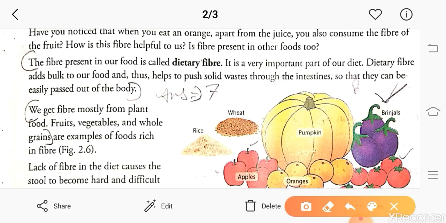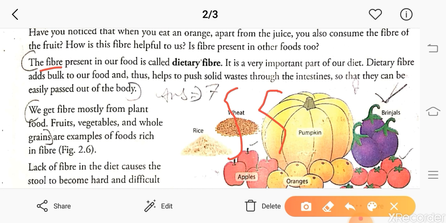Dietary fiber is a kind of nutrient, a form of fibers, which is present in our food. Why is it called dietary fiber? Because the nutrient has a structure like a fiber. You have seen thread, so the fibers are present in the form of thread.